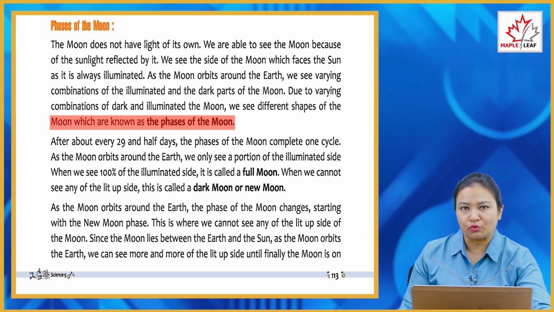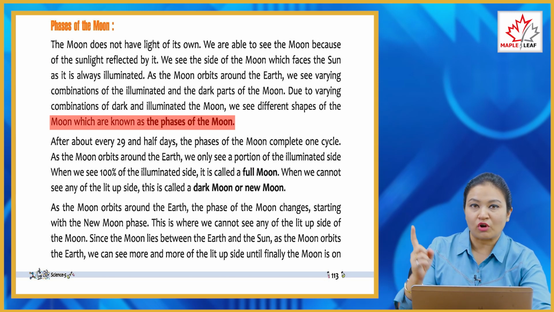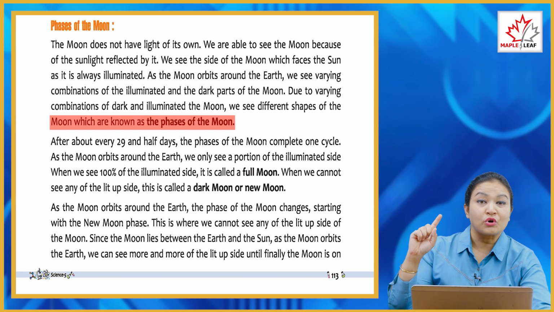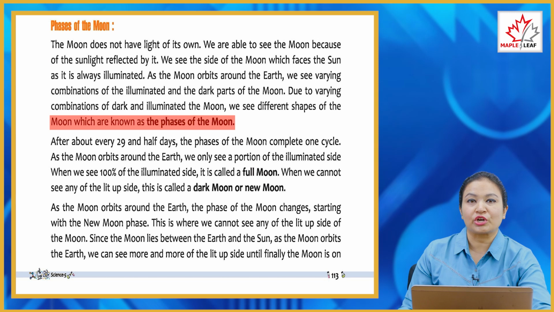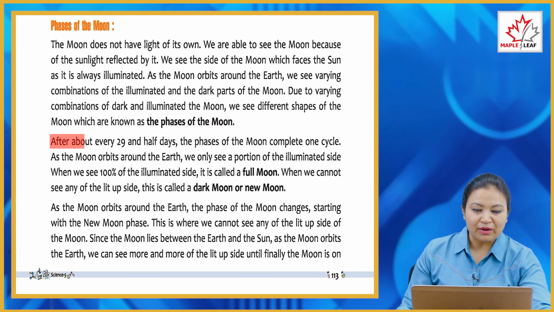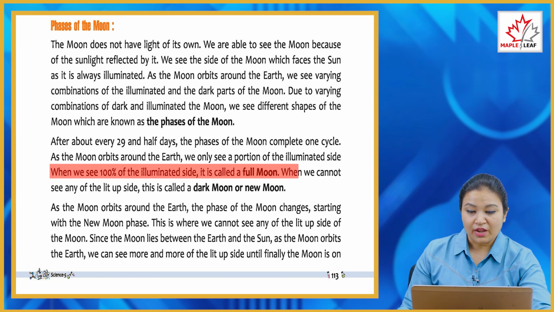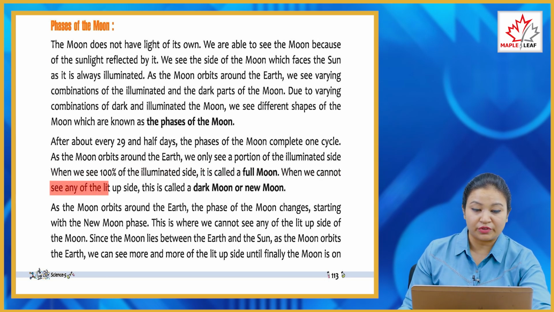So what are the phases of the moon? As you see, the earth rotates around the sun, and the moon rotates around our planet earth. So the phases of the moon occur according to that. After about every 29.5 days, the phases of the moon complete one cycle. As the moon orbits around the earth, we only see a portion of the illuminated side. When we see 100% of the illuminated side, it is called a full moon. When we cannot see any of the lit up side, this is called a dark moon or new moon.